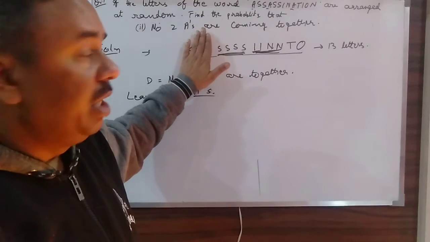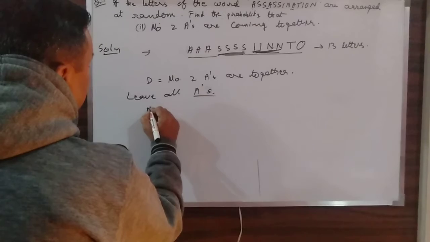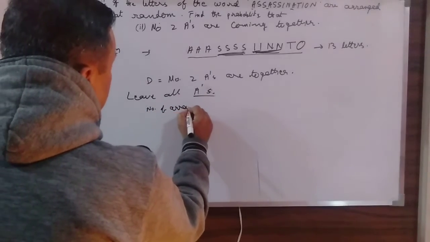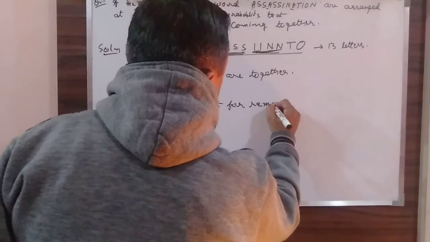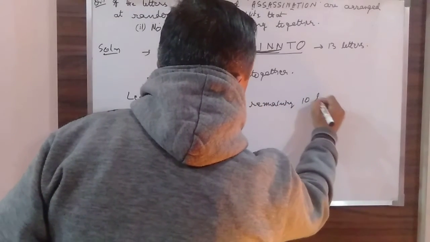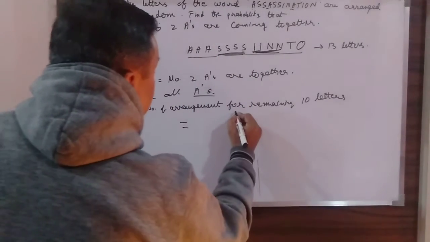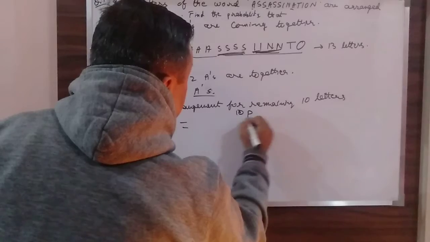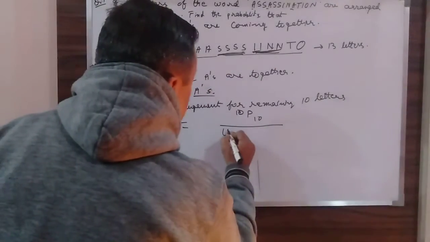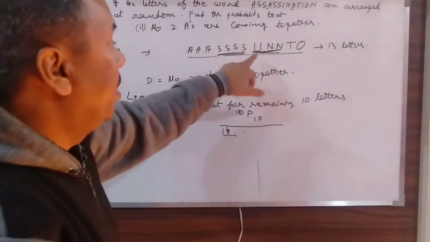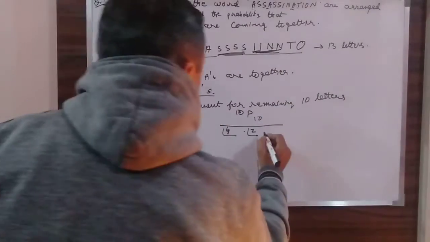The number of remaining letters is 10. So the number of arrangements for the remaining 10 is obviously 10P10, divided by factorial 4 for the 4 S's, then divided by factorial 2 for the 2 I's, and then divided by factorial 2 for the 2 N's.